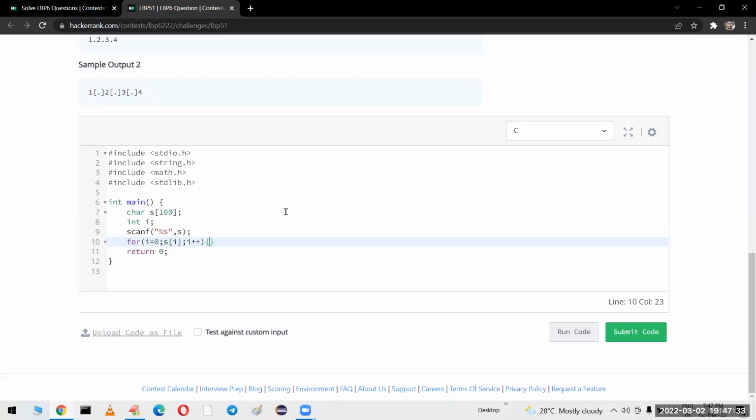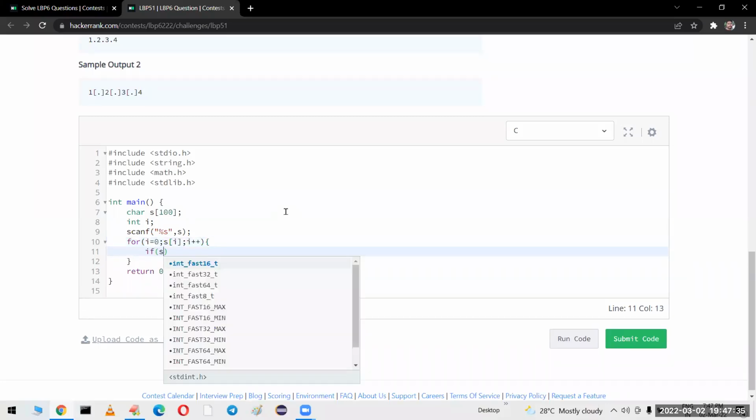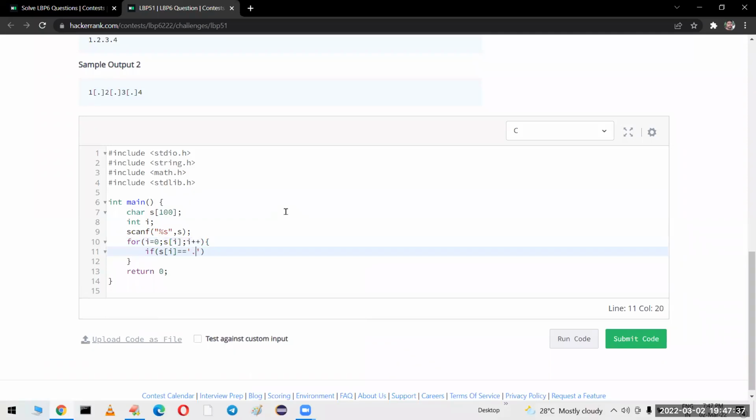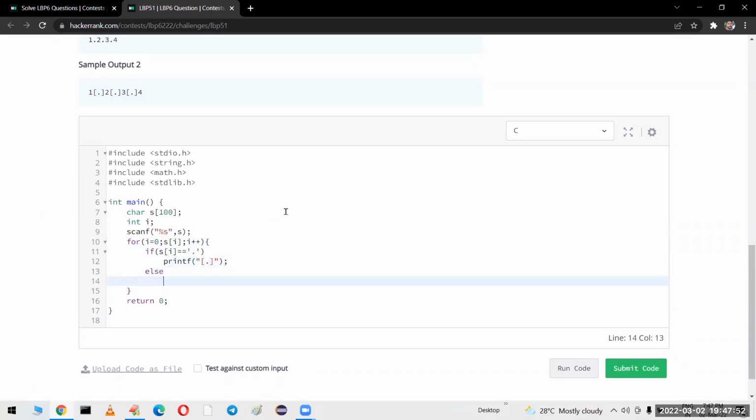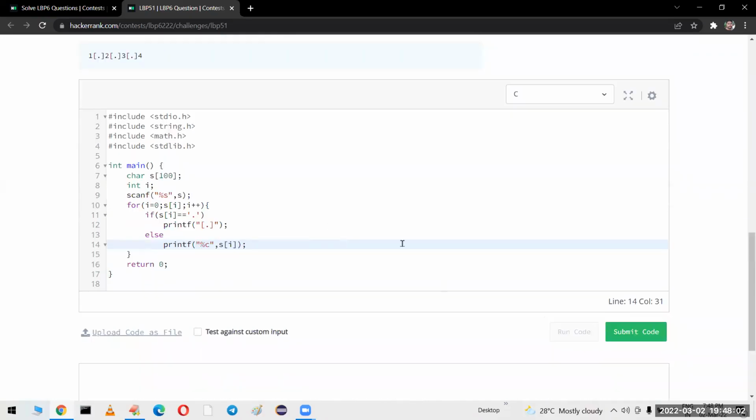For every character, if s[i] == '.', then you need to print this particular symbol. If it is not a dot, then you print the corresponding character as it is. Only when you get a dot will the replacement happen.